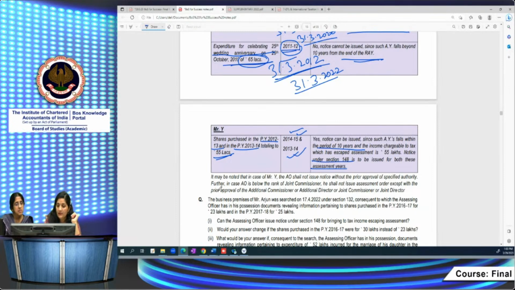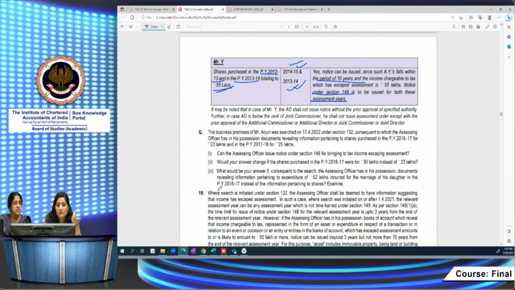Similarly, one descriptive question is also given relating to this. This is simple, let's do it hurriedly. The business premises of Mr. Arjun was searched on 17/4/22 under section 132. Consequently, the AO is in possession of some documents pertaining to shares purchased in previous year 16-17 for 23 lakhs and previous year 17-18 for 25 lakhs. For these 2 years he has information, and the amount comes to 48 lakh rupees.